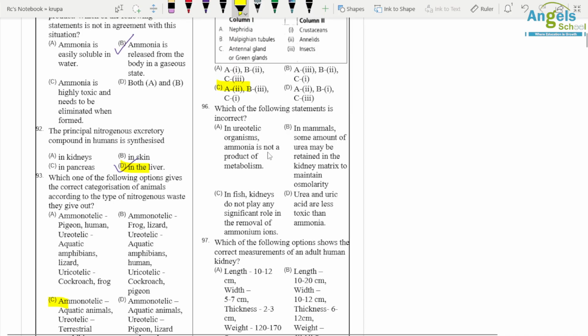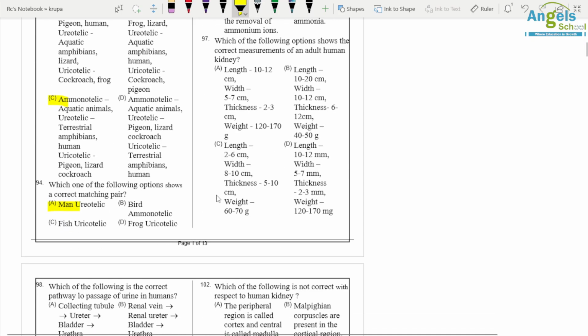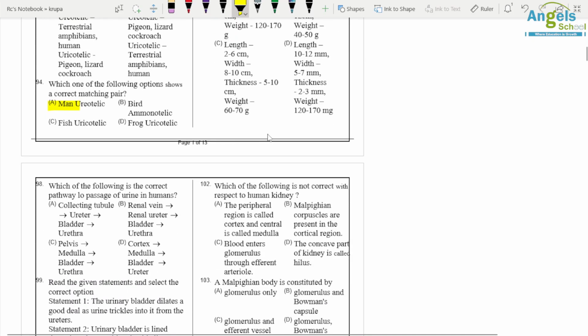Which of the following statements is incorrect? So in ureotelic organisms, ammonia is not a product of metabolism. So it is an incorrect statement. Question number 97. Which of the following options shows correct measurement of adult human kidney? Okay, so length is 10 to 12 centimeter, width is 5 to 7 centimeter, thickness is 2 to 3 centimeter, and weight is 120 to 170 gram. So option A is correct.